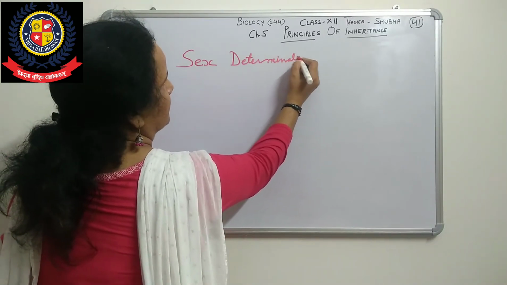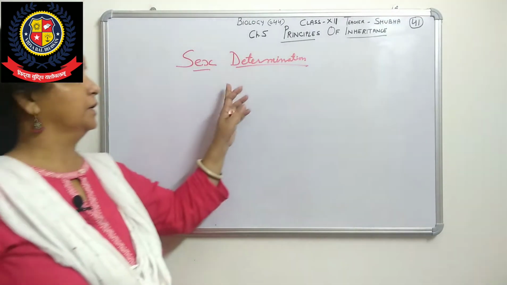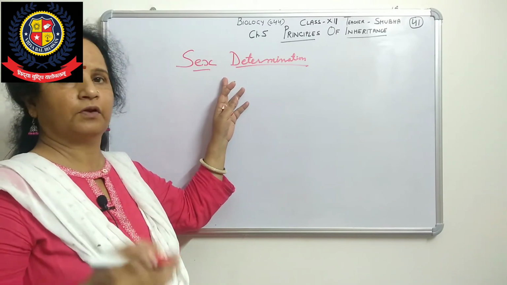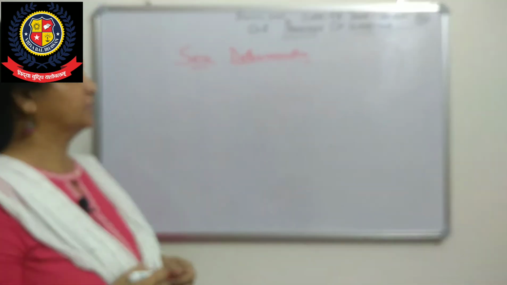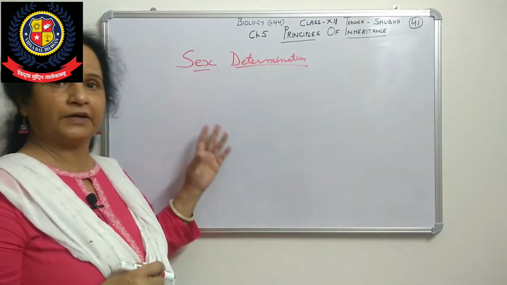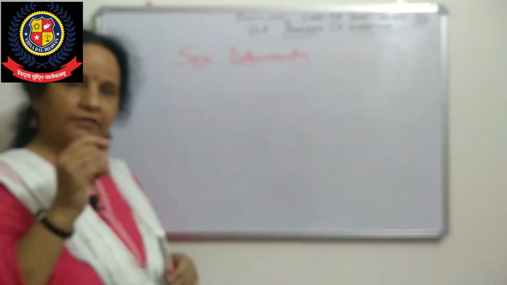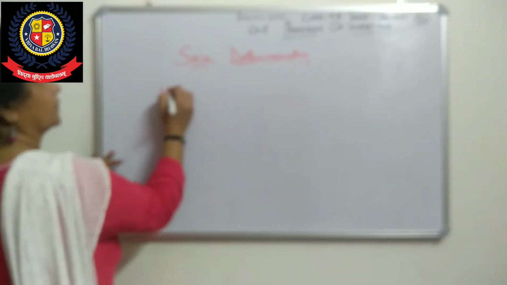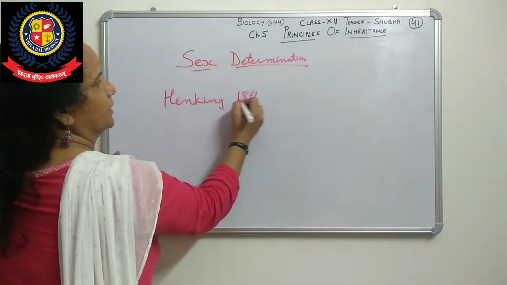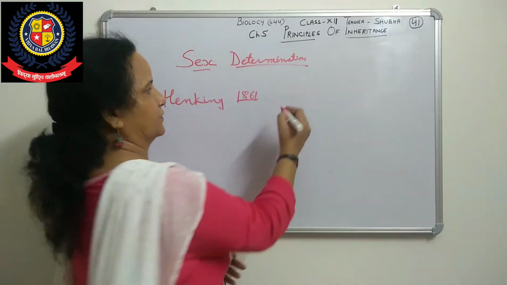Now in that sex determination, we will see how that mechanism works, and whether male or female is responsible for that. A number of experiments were going on, and a number of scientists had done these. One scientist was there, Henking, in 1861. He had done his experiments in insects.